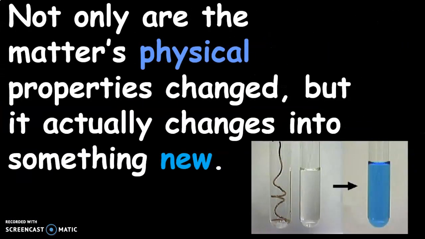So not only do the matter's physical properties change when a chemical reaction occurs, but it actually changes into something new. So for example here, we have a copper wire getting put into a little beaker of silver nitrate. And when the copper dissolves into that silver nitrate, it creates copper nitrate, and there's silver left over also in solution there, but it changes the color of the silver nitrate into this nice blue color from the copper.